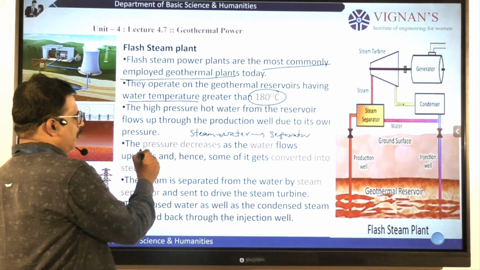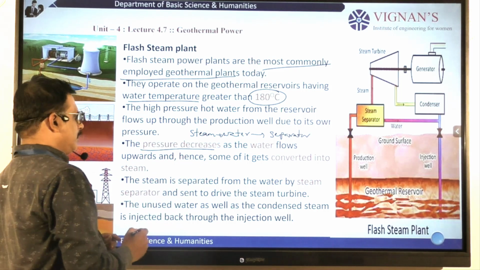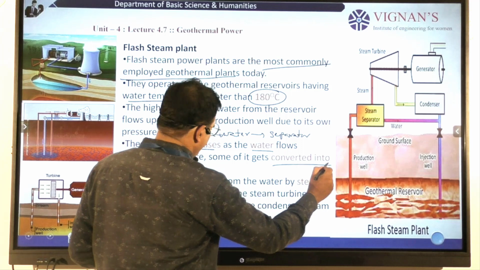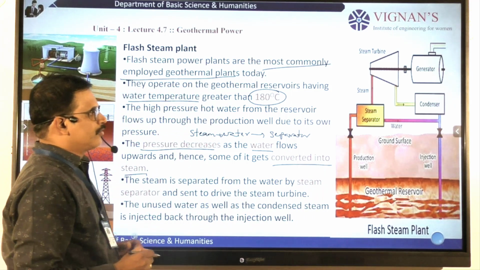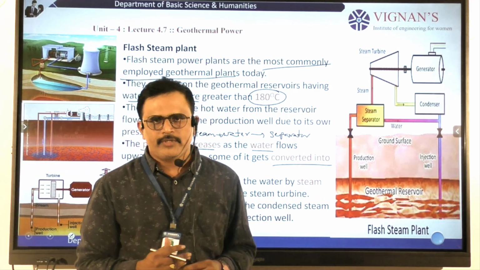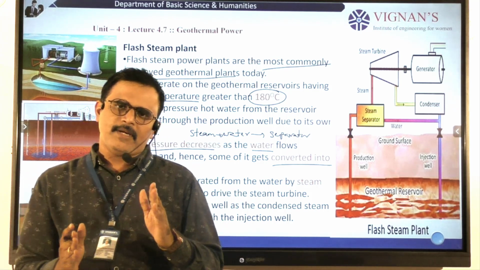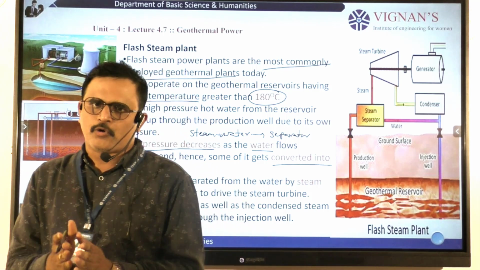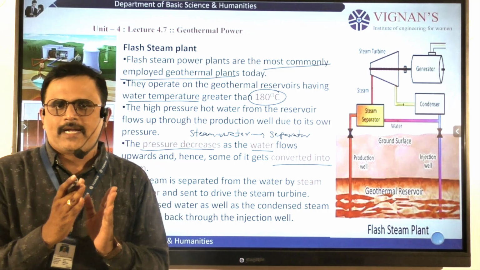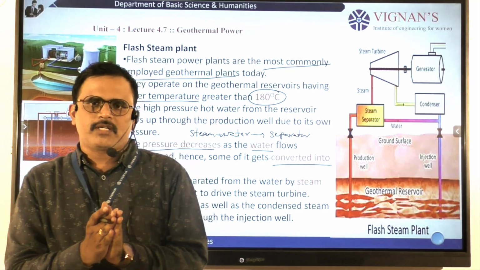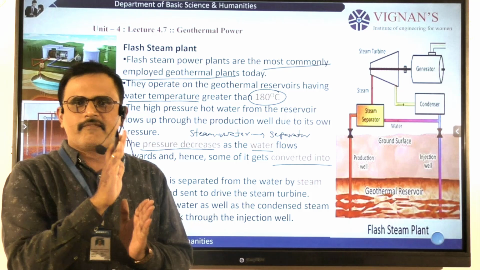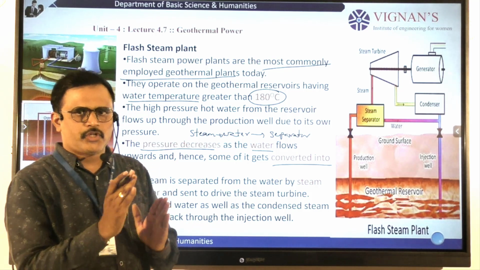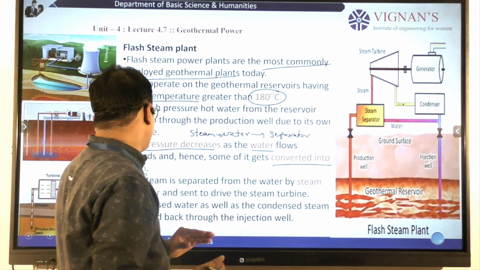When you decrease the pressure of the water, this water is converted into steam. So at the steam separator, we separate steam and water, and for that separated water, we decrease the pressure and it changes into vapor. Then that vapor as steam helps to run the turbine.